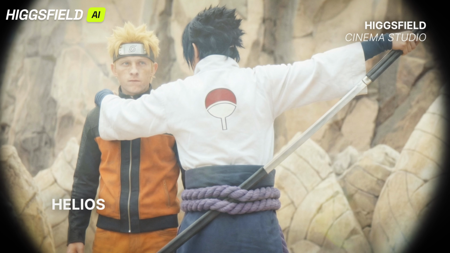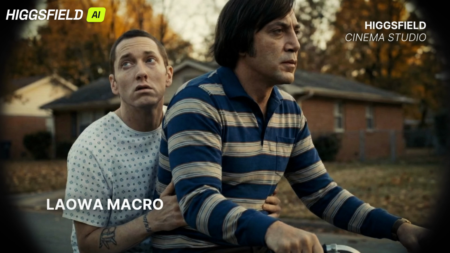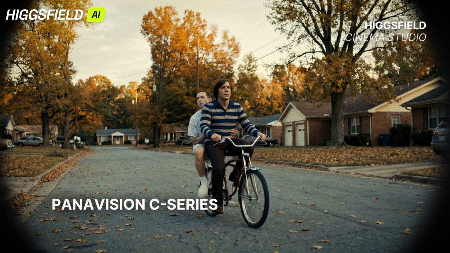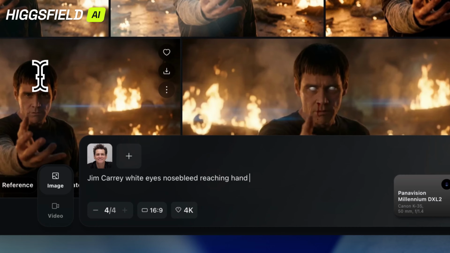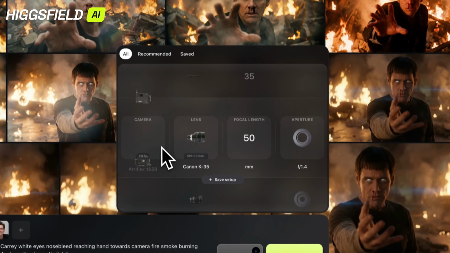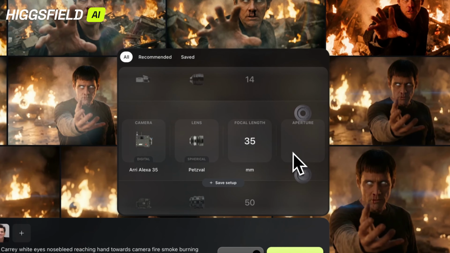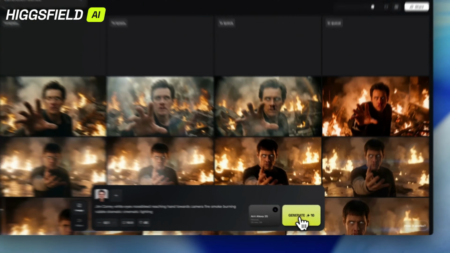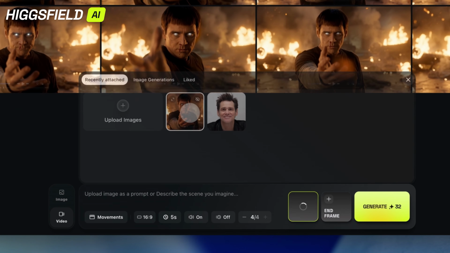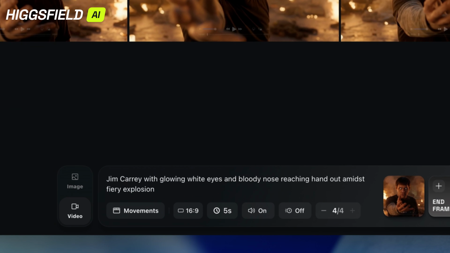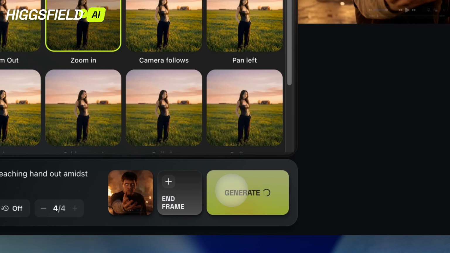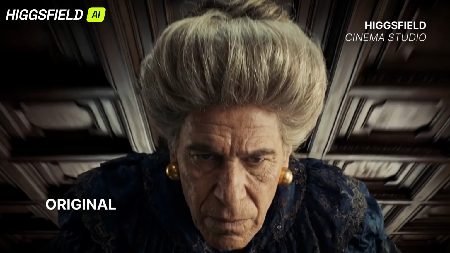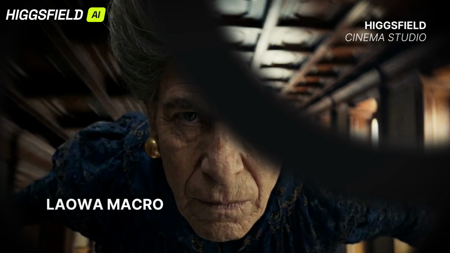To make the most of Higgsfield, be specific with prompts. The more detail, the more cinematic your scene will look. Include lighting, camera angle, and mood. Use multiple models. Combine Nano Banana Pro visuals with Kling audio or Wan 2.5 for lip sync and motion. Upscale your output. Generate in 1K or 2K, then upscale to 4K for crystal clear quality. Experiment with camera settings in Cinema Studio. Adjust lens, focal length, and framing to match real-world cinematography. These tricks will make your AI video look professional and film-like.